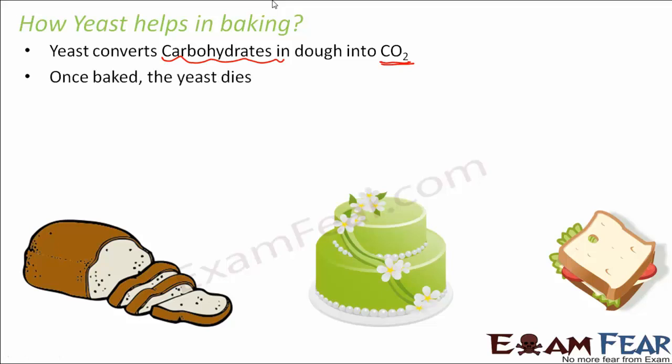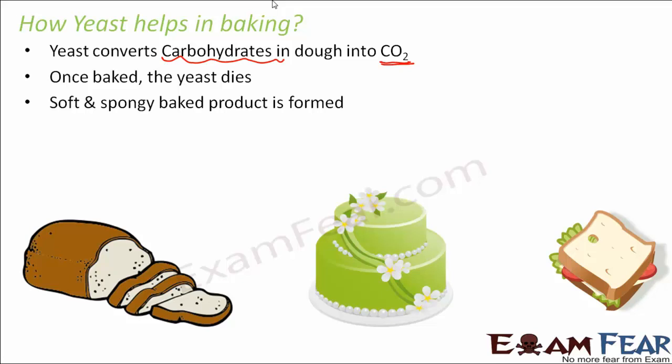Now once the dough is baked, for example, you prepare the dough, you leave it for some time and then you bake it. Now once you have baked it, what happens to the yeast? Because yeast is a living organism, the yeast dies once it is baked. Now what is the result? The result is that the dough is already expanded. So there are bubbles in the dough. Once it is baked, it becomes very soft and spongy and the yeast dies. So the yeast kind of sacrifices its life to prepare that cake for you. So a soft and spongy baked product is formed.